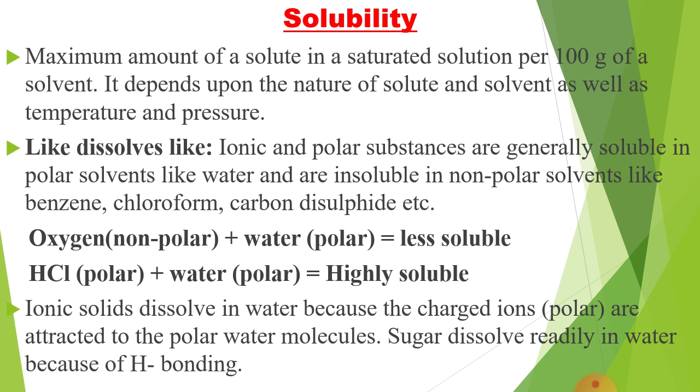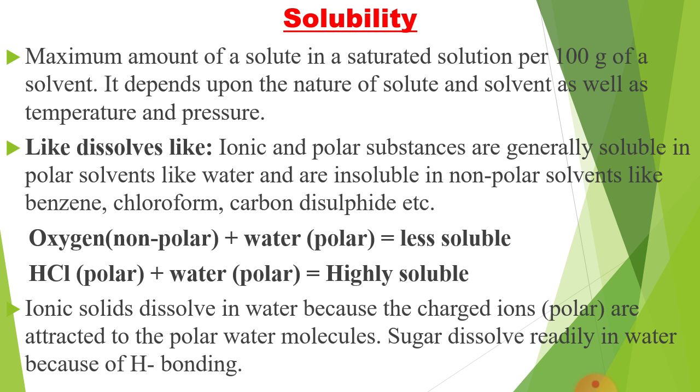One more example is given. HCl is polar, and water is also polar. That's why HCl is highly soluble in water. Next thing you have to know is that ionic solids dissolve in water because charged ions, that is polar, are attracted to the polar water molecules.